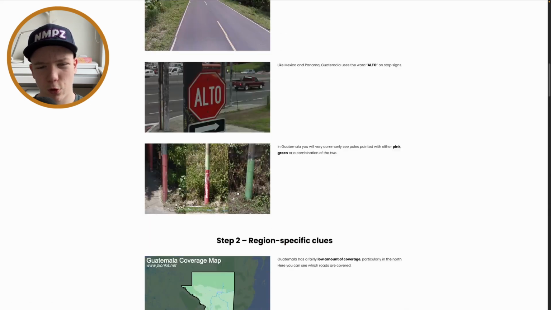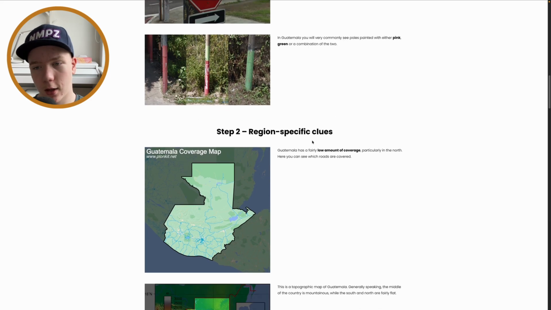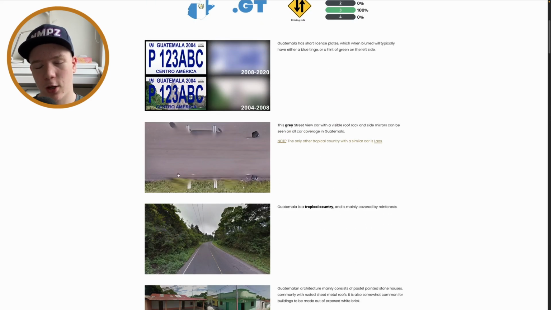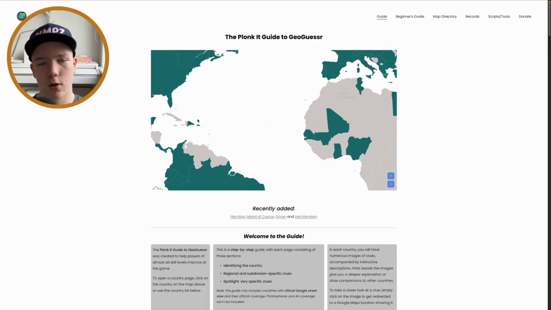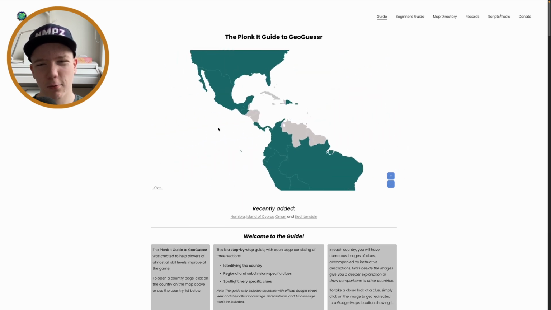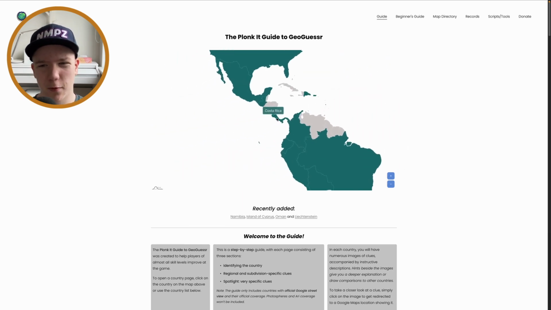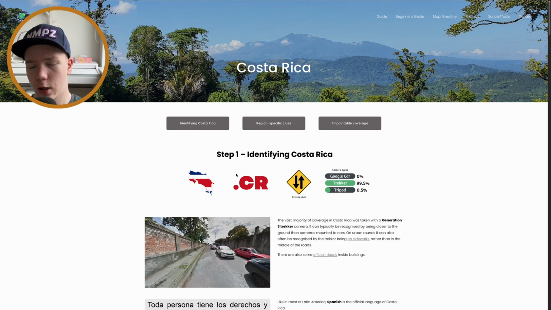And yeah, I don't really know how useful these are, and not really anything else. If you're not playing NPC, you can just use this. The GT car only exists in Guatemala. Well, this exact one at least. There are variations of this without the roof rack, and I think some countries do have a really similar one, but I don't think there's the exact same one. Kyrgyzstan does have a really, really, really similar one, but it's just a bit different, so you can usually spot the difference if you have played a bit.